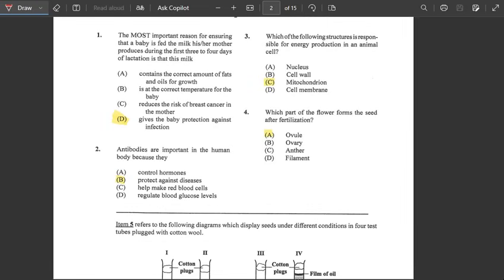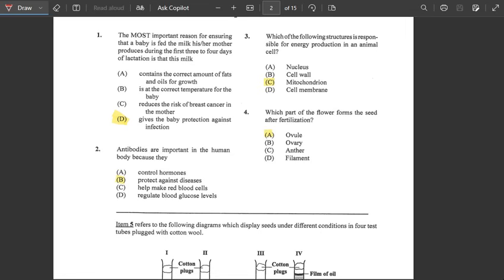So number one. It says the most important reason for ensuring that a baby is fed the milk his or her mother produces during the first 3 to 4 days of lactation is that the milk. So within the first 3 to 4 days of lactation, the milk is given to the baby to prevent and protect against any infection. So the answer would be D, to give the baby protection against infection.